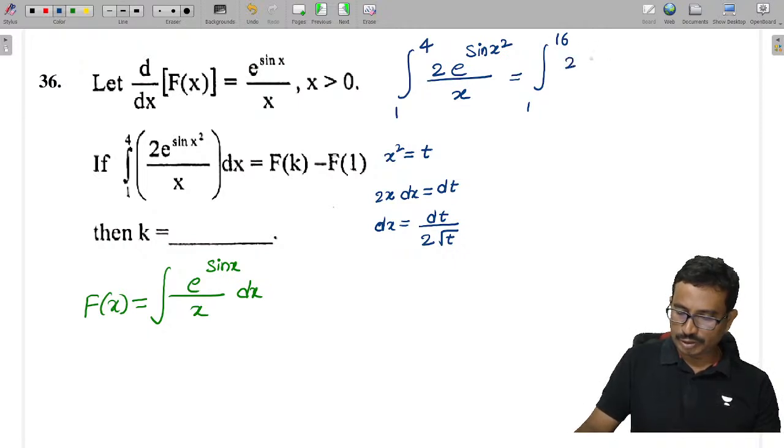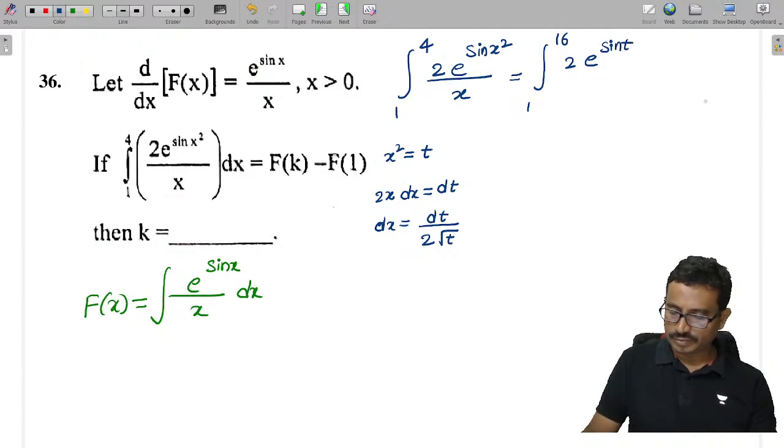And this is 2 into e power sin t, by x, which is root t, into dt by 2 into root t.